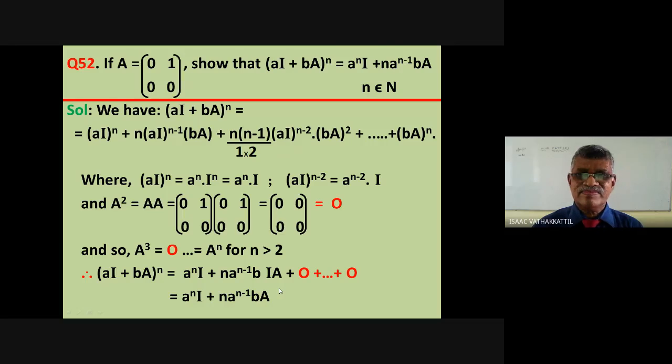Okay? All the rest from third onwards are zeros. And that's the proof. Just go through the proof again. If you have any queries, you can ask me. I'll pick up for you.